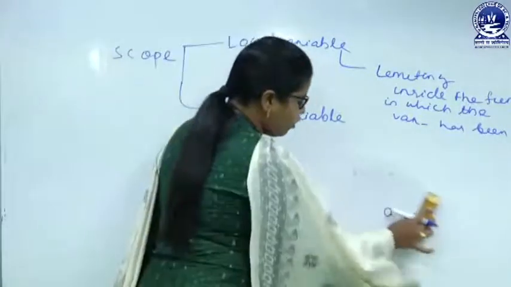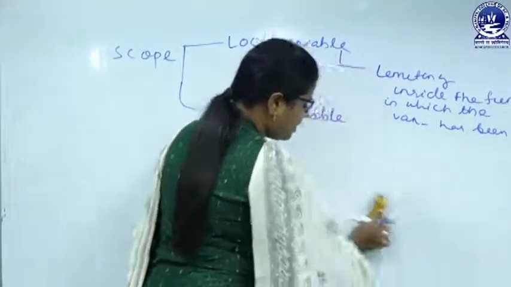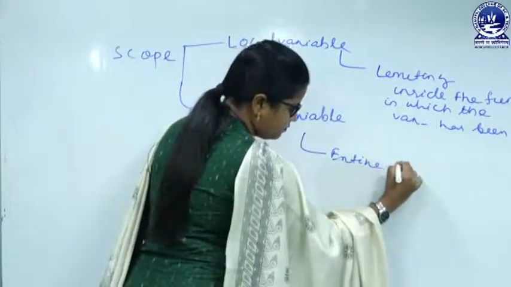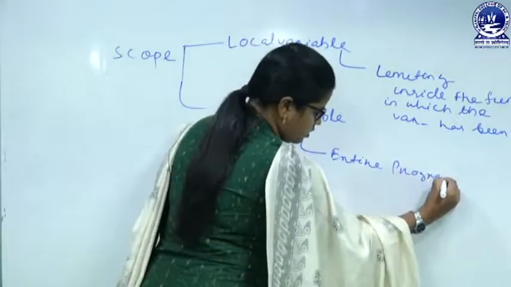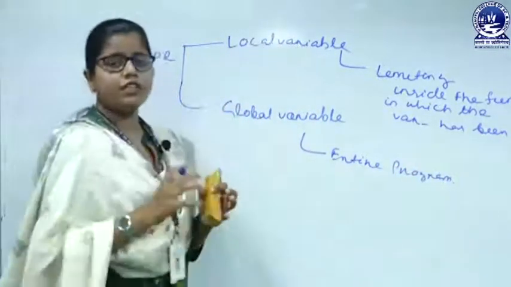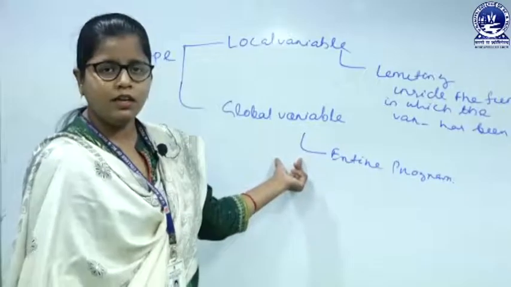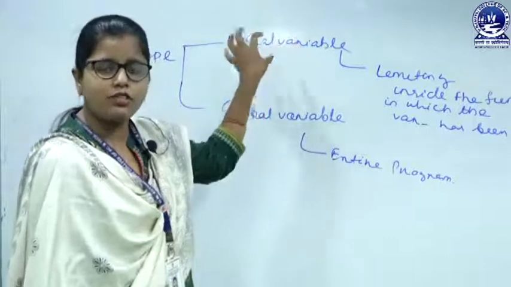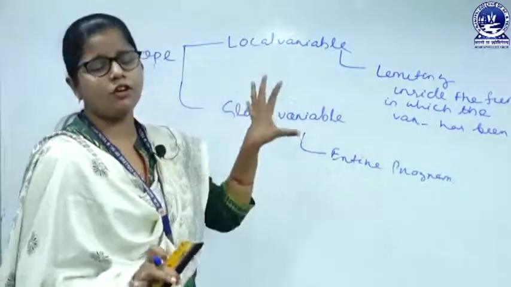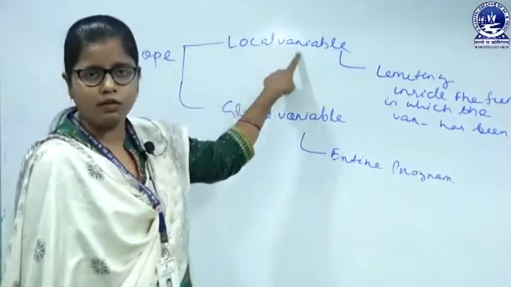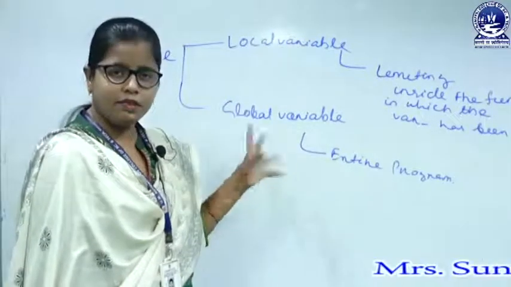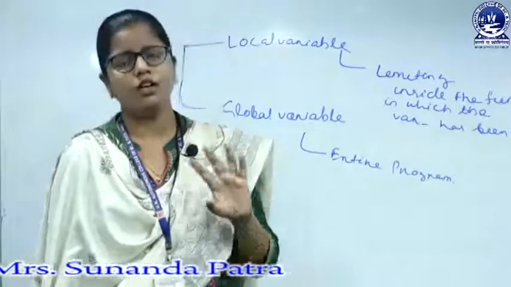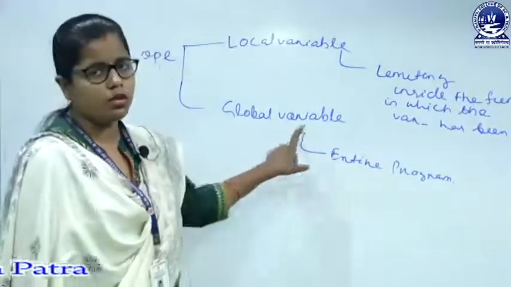But in case of a global variable, we can use that variable throughout the entire program. Each and every function can access the global variable, but in case of a local variable, only the function in which the variable is declared is able to access it. The global variable is different: wherever you want, you can use the global variable.